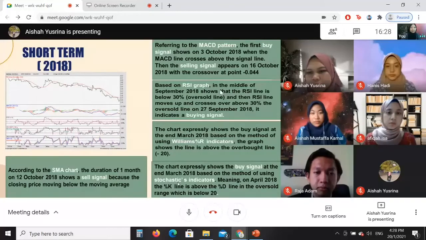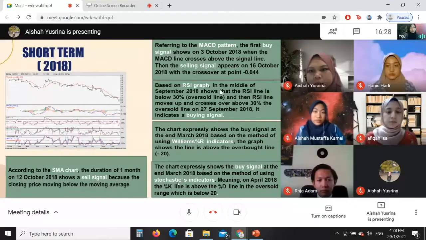Then, the selling signal appears on 16 October 2018 with a crossover at negative 0.044. Based on the RSI graph, in the middle of September 2018 the RSI line was below the 30% oversold line, and then it moved up and crossed above the 30% oversold line on 27 September 2018. It indicates a buying signal.